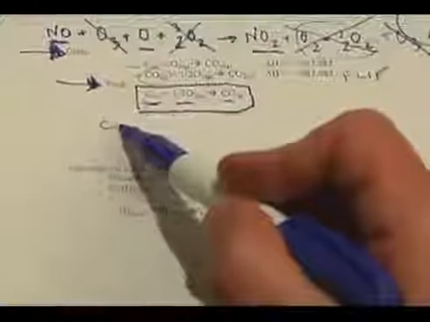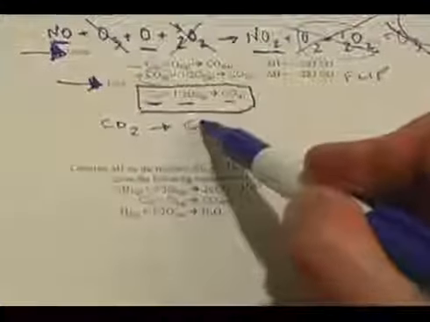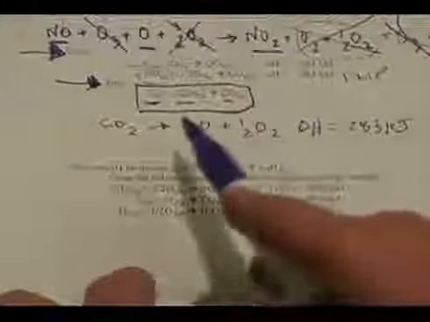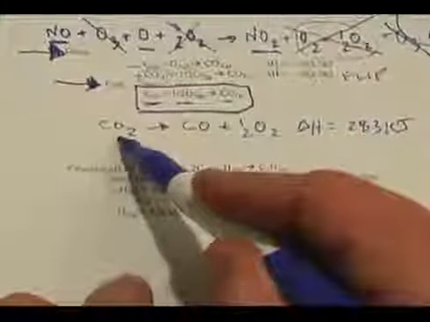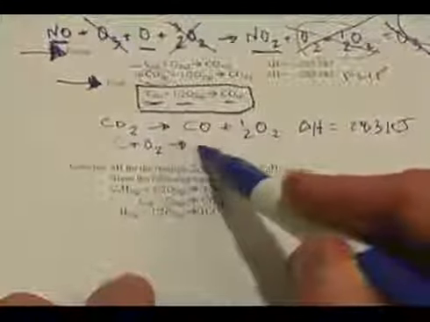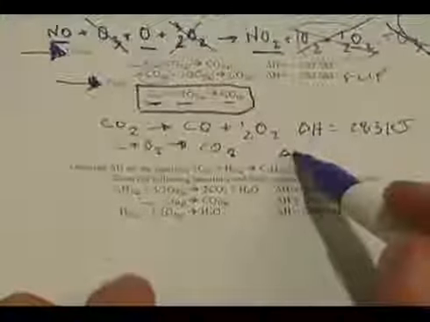So let's flip this second reaction, and let's write it as CO2 goes to CO plus 1/2 O2, and now the enthalpy becomes 283 positive kilojoules. And then let's take this first reaction right up here, which was C plus O2 goes to CO2, and leave the enthalpy change the same. That equals negative 393.5.